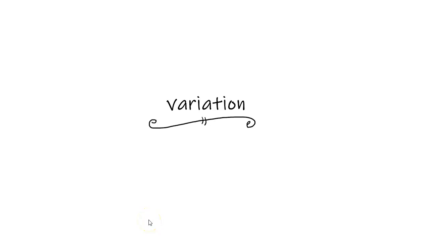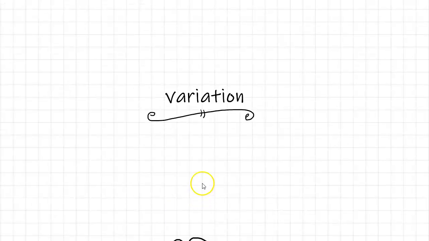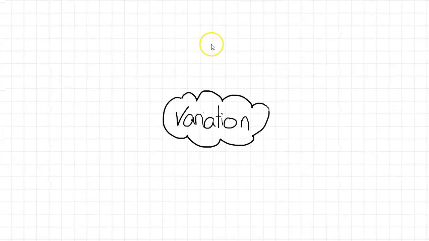Kia ora tātou, welcome to this genetic variation video where we are looking at what is variation and what is the importance of variation. So variation, if you have a think about what some of the things are that might be different between yourself and your friends or yourself and your siblings, you'll come up with a list of things.